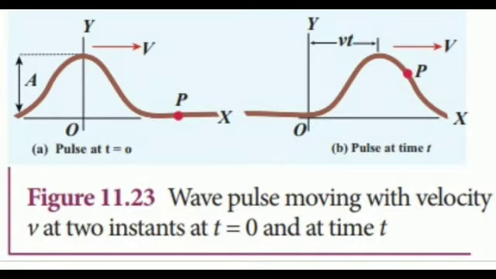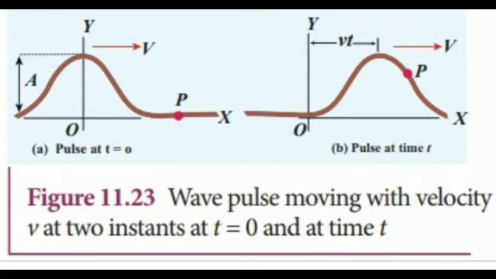Suppose we give a jerk on a stretched string at time t is equal to 0 seconds. Let us assume that the wave pulse created during this disturbance moves along the positive x direction with a constant speed v. We can represent the shape of the wave pulse mathematically as y is equal to y of x, 0, which is equal to f of x at time t is equal to 0.